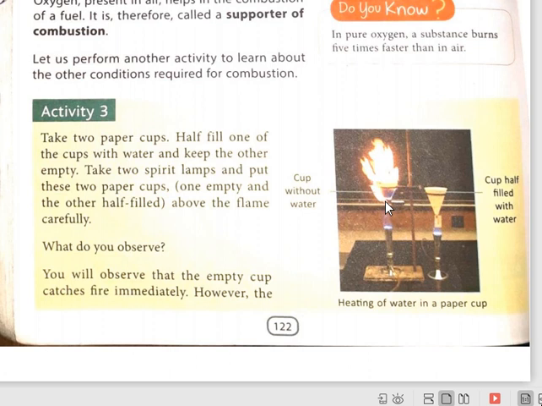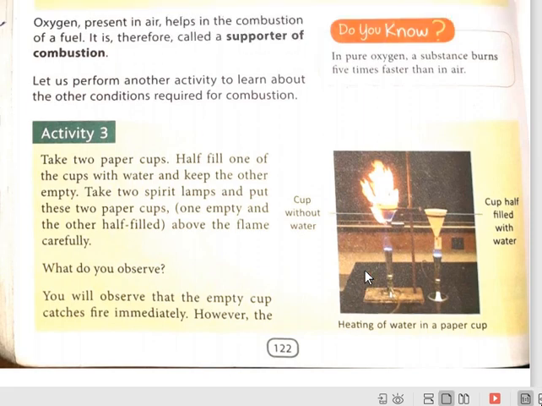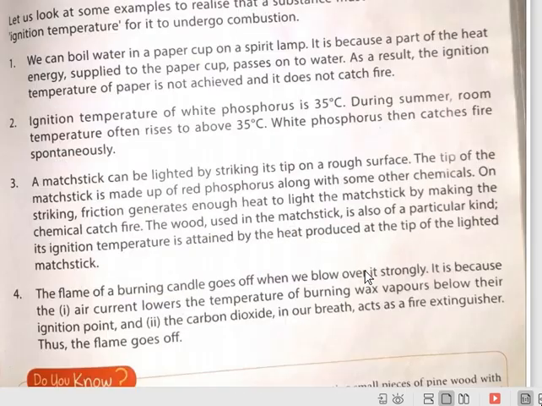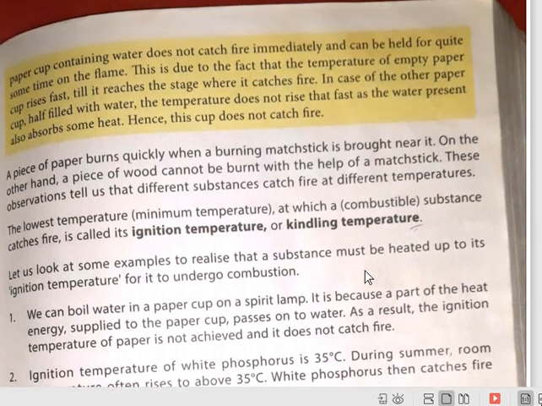So this shows that to burn any substance a particular temperature is required. It should be heated up to that temperature and this is called ignition temperature. Means the substance should be heated up to that temperature, that is called ignition temperature, then the fire will take place. Means the second condition is the substance should be heated up to ignition temperature for burning. Okay. Now the third condition.